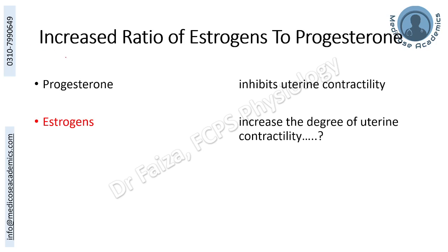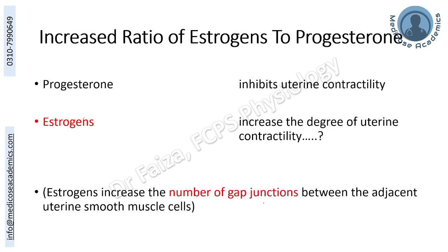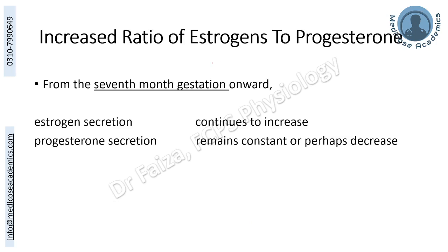As you know, progesterone decreases the excitability of uterine musculature and estrogen increases it. So by the end of the gestation, close to the parturition, the estrogen to progesterone ratio is going to increase. Now, how does estrogen increase this uterine excitability? That is by two ways. By increasing the number of gap junctions between the adjacent uterine muscle cells. Also, it increases the oxytocin receptors on the uterine myometrium. From the 7th month of gestation onwards, estrogen secretion is going to increase, and progesterone secretion may stay constant or even decrease.